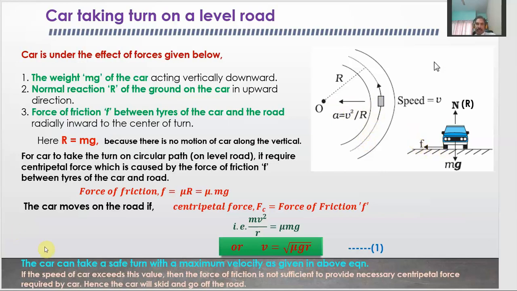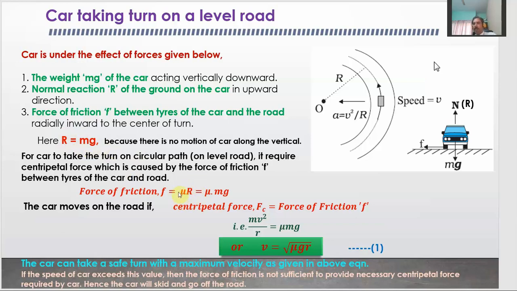So we can see here the centripetal force is given by the force of friction. How do we write the expression for the force of friction? It is given by F equals mu times R. As we have discussed, mu is nothing but the coefficient of friction. So the total frictional force is given by the coefficient of friction mu multiplied by the normal reaction R, which is equal to m into g, the weight of the car.